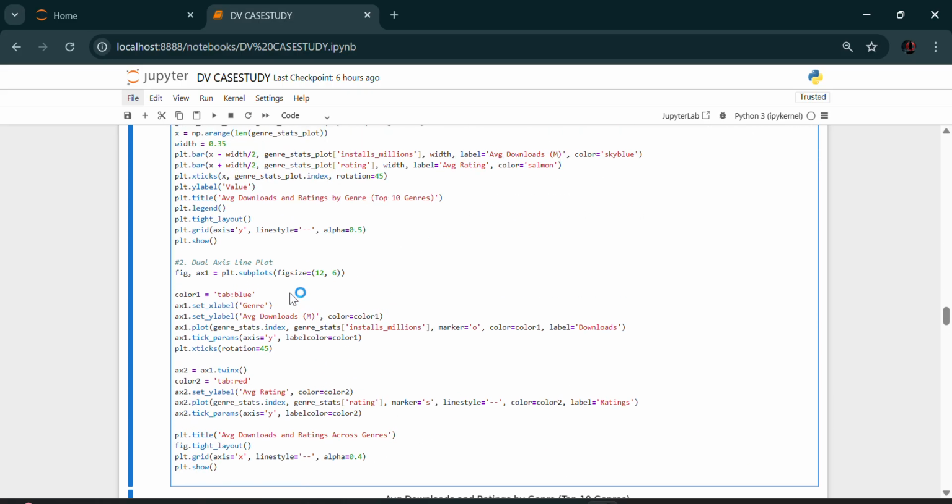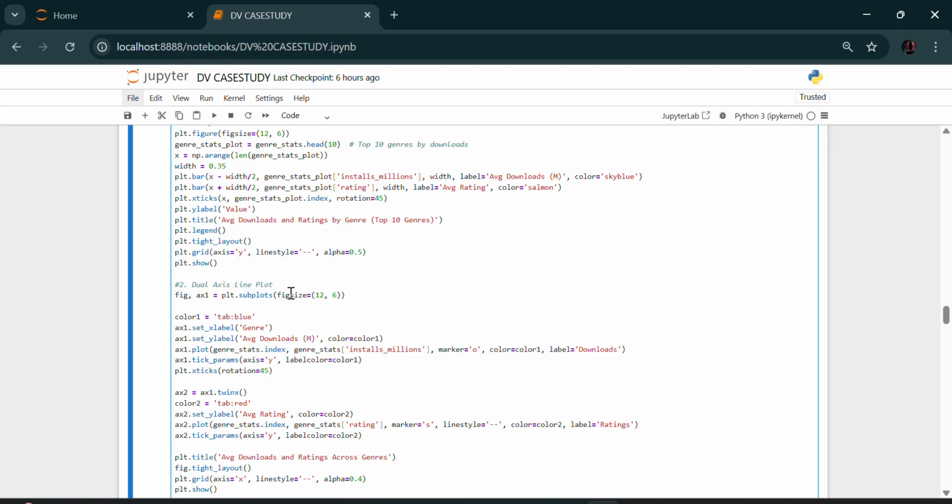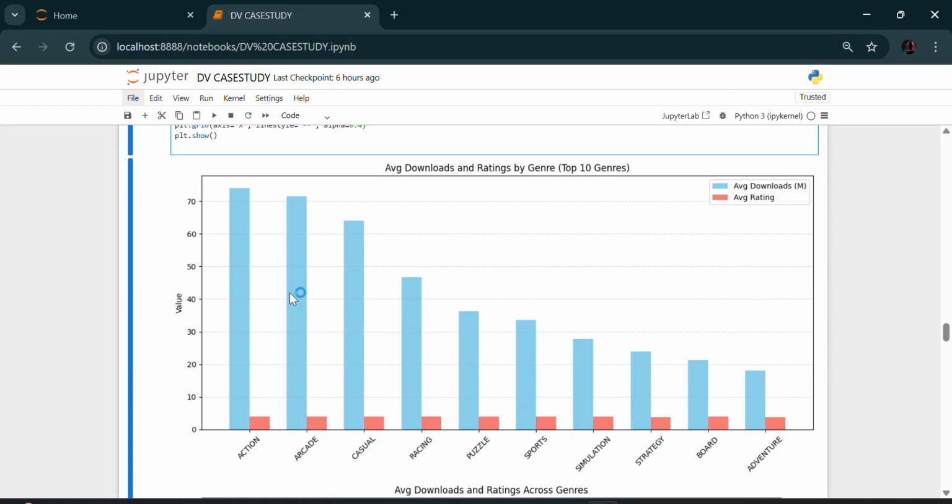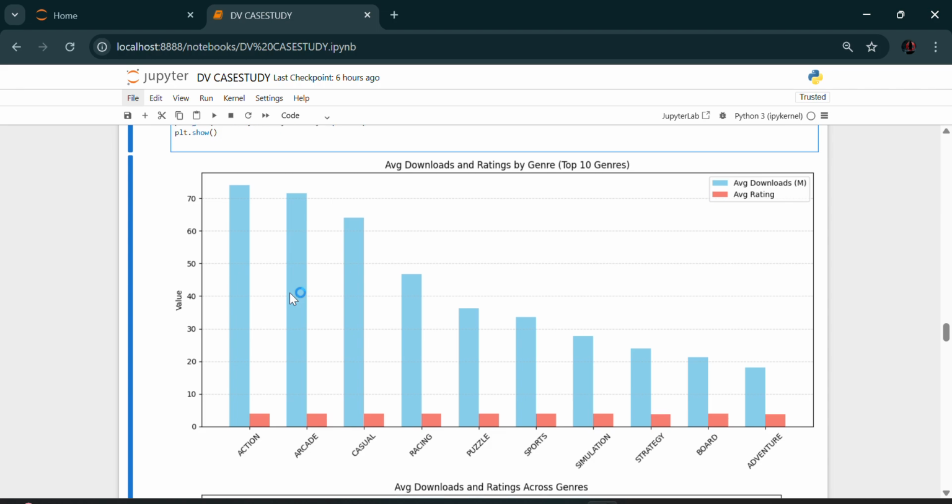Going to the grouped bar chart, grouped bars make it easy to compare two metrics side by side, and it shows both popularity and satisfaction. On the x-axis, it shows the top 10 game genres, and the y-axis shows the values. In conclusion, action games have high downloads but average ratings, while puzzle games show lower downloads but high ratings. This contrast suggests that some popular games may not offer the best experience.